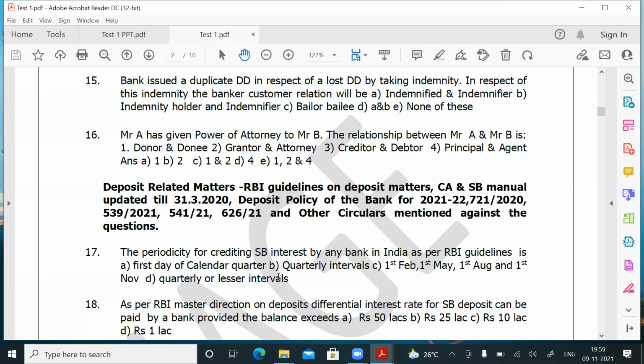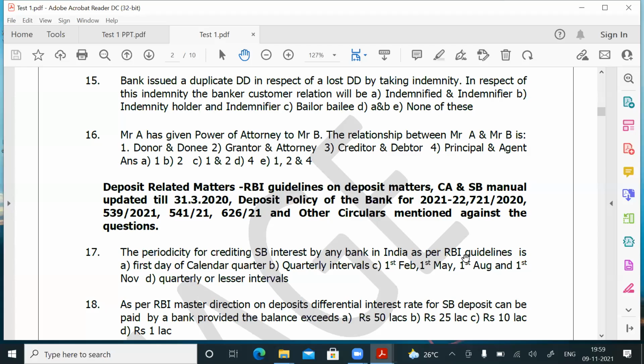Interest credit should not be delayed for more than a quarter. It can be a quarter or less than a quarter. Canara Bank is giving credit once in a quarter. The dates are 1st February, 1st May, 1st August and 1st November. So please keep this in mind. Question number 17, answer is D. Don't take the answer C here. C is for Canara Bank. I asked the question as per RBI guidelines. This is a general banking question, friends.